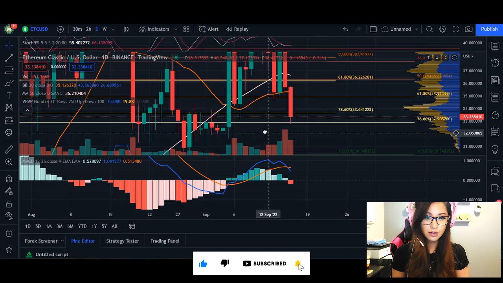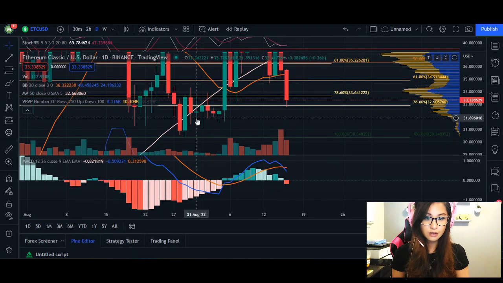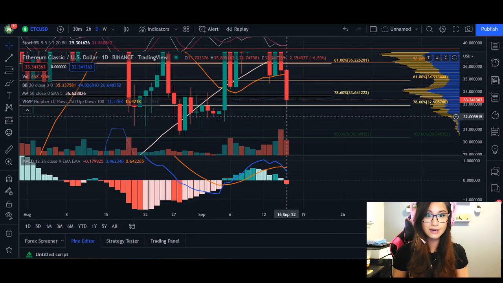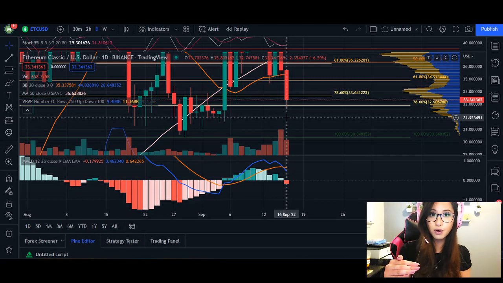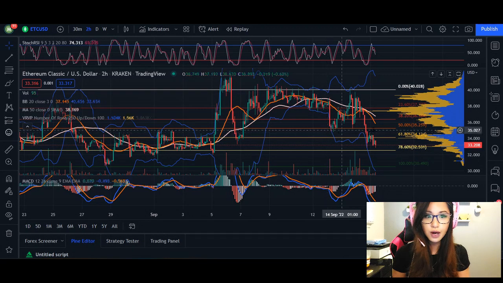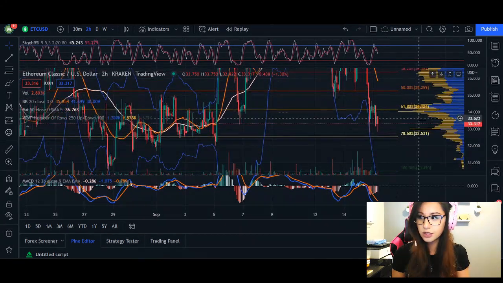If we take a look at another area of support here, it's going to be this couple of candlesticks retracing down to $31.89. So if the price itself does not catch us either at the 78% of our fib, watch out for the $31.89 range to see if we're able to hold the support once again, or if we're going to be breaking down from it. Heading over to our 2-hour time frame,